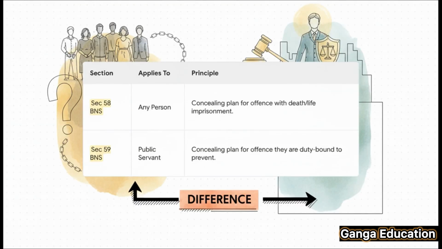The main difference is who the section applies to. It's that simple. Section 58 is the general one. It applies to any person. But Section 59 is special. It's only for a public servant. And what's more, Section 59 kicks in only when that public servant had a specific legal duty to stop that crime. That's what makes it so much stricter.